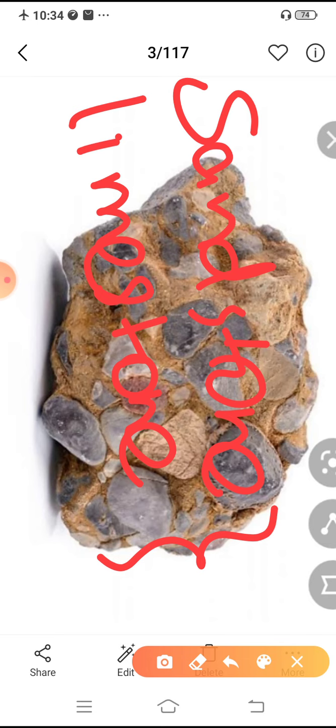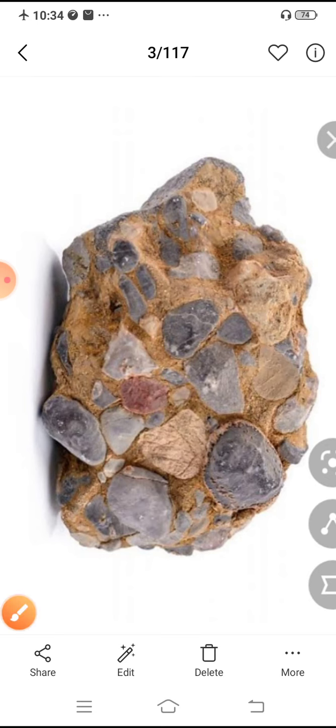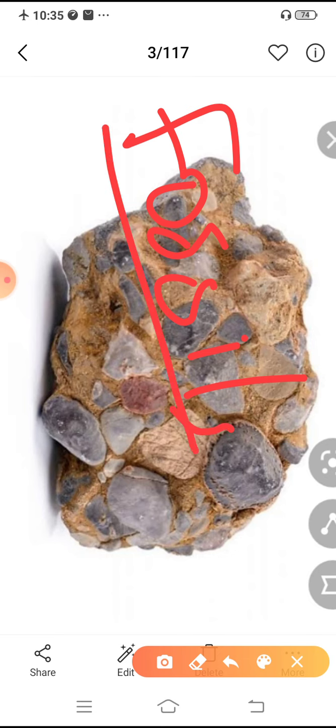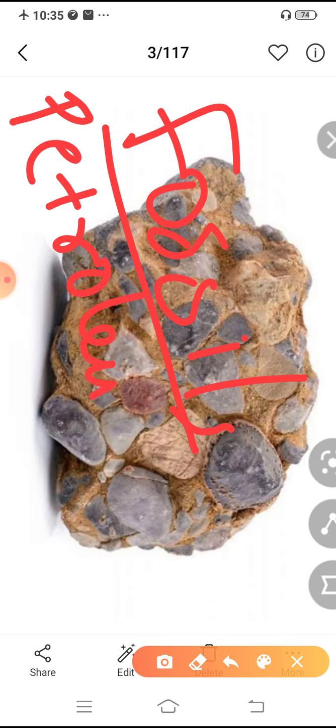So in the layers we can see these plants and animal remains. So we call them fossils. What do we call the remains of plants and animals? Fossils. So after so many years, this fossil may give rise to what? Yes, petroleum, coal, and sometimes natural gas.